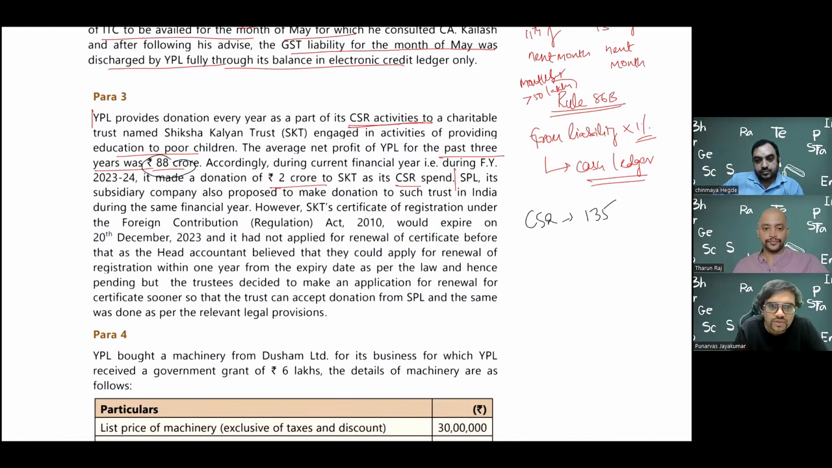You need to consider the loss, because income includes loss as well. So this 88 crore is the average profit after adding and subtracting incomes and losses, and dividing by 3. As per CSR provisions of Section 135, you need to spend 2% of 88 crore, which comes to roughly 1.82 crore, which they have done. Accordingly, during the current financial year, it made a donation of 2 crore to SKT as its CSR spend. That is fine. Every company has to do it. The holding company has to do it separately, and the subsidiary company has to do it separately. It's not that the entire group does it once. Based on your standalone profits, you need to do it.